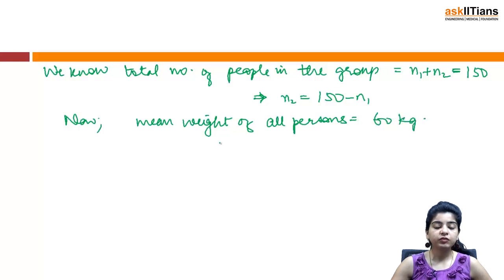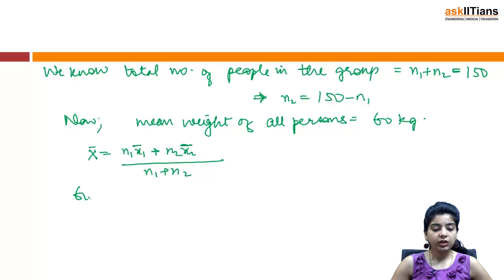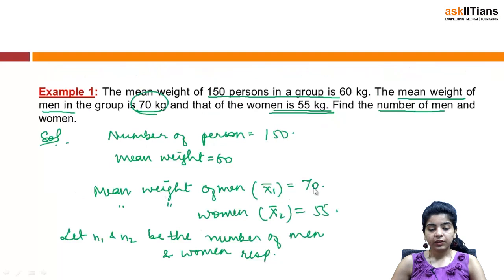So if you remember, we had discussed the concept of combined arithmetic mean. So x bar is n1 x1 bar plus n2 x2 bar divided by n1 plus n2. So 60 would be equal to, n1 and n2 we are required to find out, x1 bar is 70 and x2 bar is 55.